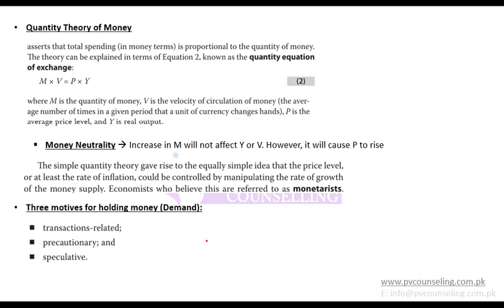Okay, so now the question is, if we are talking about demand and supply, what creates demand? We know how the supply is created: the central bank buying back bonds, issuing bonds. And what creates demand for money, or what are the motives for holding money? Generally there are three types of motives to hold money: transaction related, precautionary and speculative.